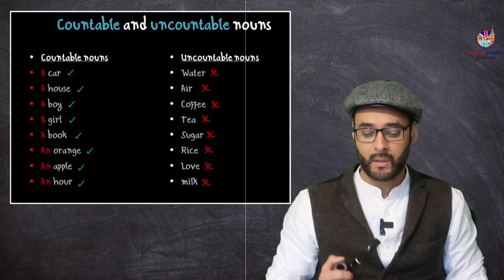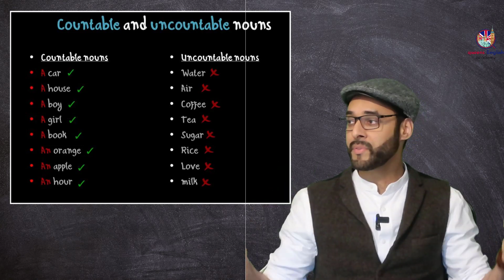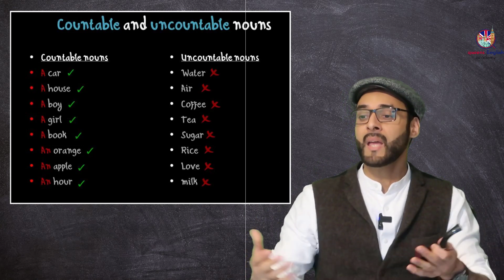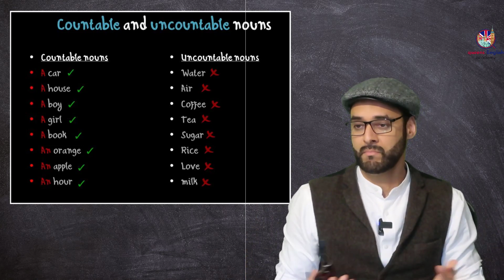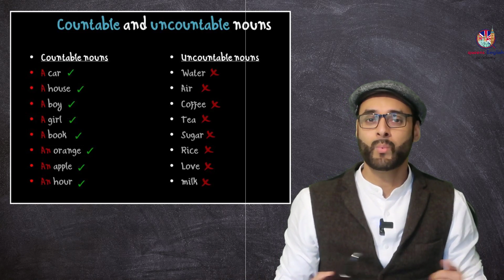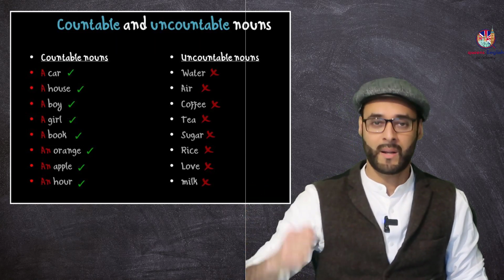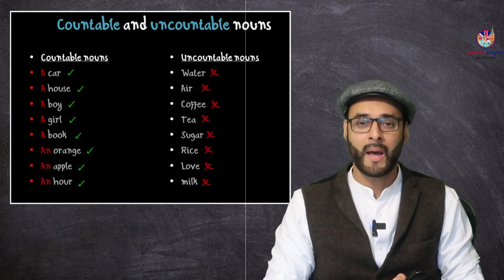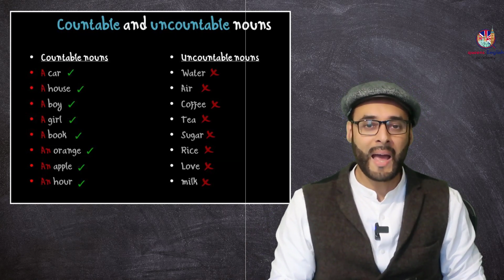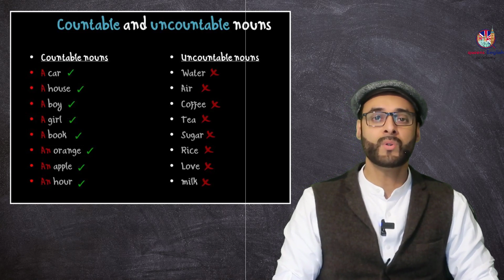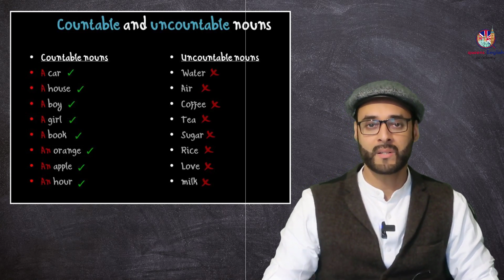So sugar, rice, love, the feeling of love. Give me a love? How much is a love? We just say, give me love. Give me your love. Give her my love. That's what we say. And milk. So these are uncountable nouns. We don't use the articles a and an with them.